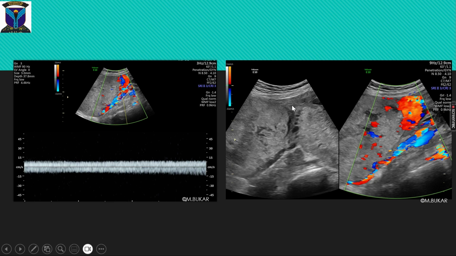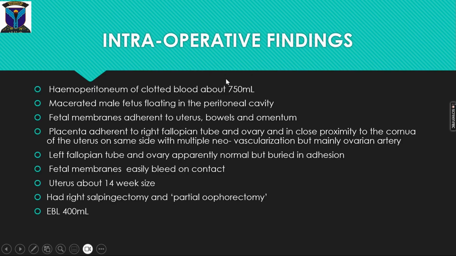Here, the membranes were left in situ because of contact bleeding, but the placenta was delivered. Intraoperatively, the findings were that of hemoperitoneum with occluded blood of about 750 ml. So this explains the sudden onset of severe lower abdominal pain, probably because of placental separation, and also explains the PCV of 18% at presentation. This explains also why there was no fluid in the pouch of Douglas, because most of the blood was clotted.